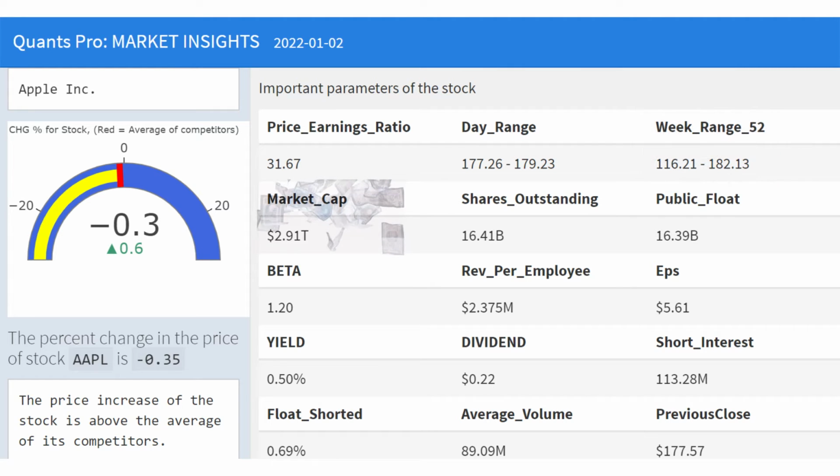The market capitalization value, which expresses the weight of the company's performance in the market, is $2.91 trillion. Market cap provides information about the market size of the stock. It is obtained by multiplying the total number of shares of the company by the current market price of the shares. Of course, although this classification is important for a stock career, it does not provide a sharp assessment for buy or sell decisions. Public float value is also approximately 16.39 B.